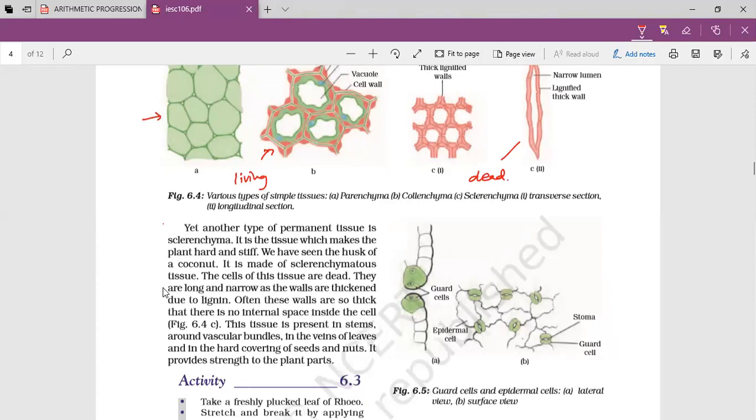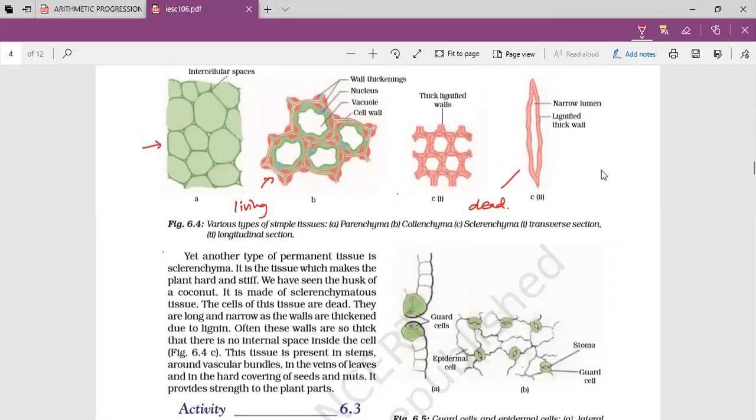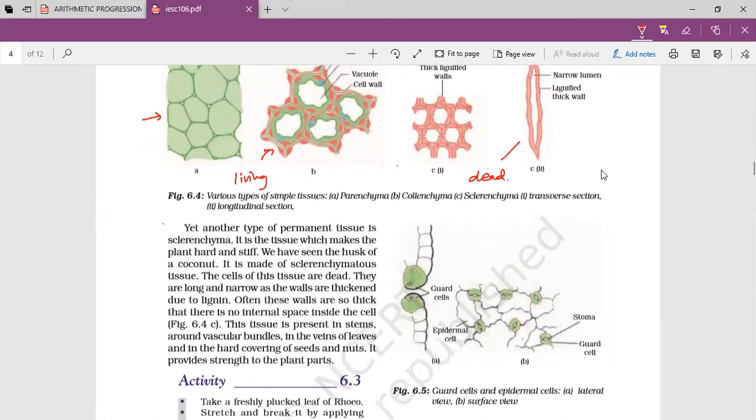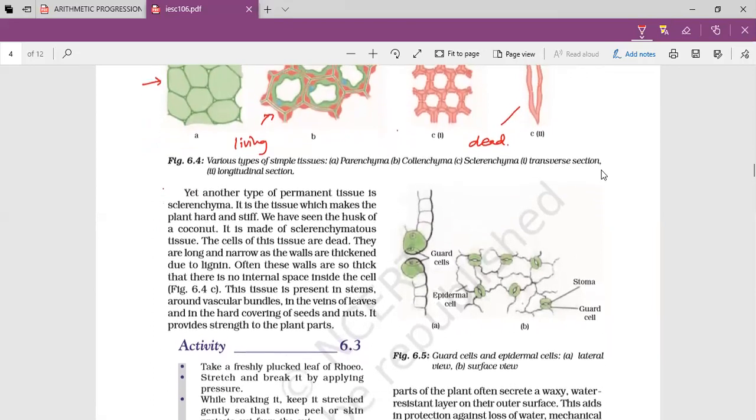Are you able to understand? Yes, ma'am. Okay. Plant tissues, there is not much problem with the animal tissues. Even I face a problem while teaching sometimes.